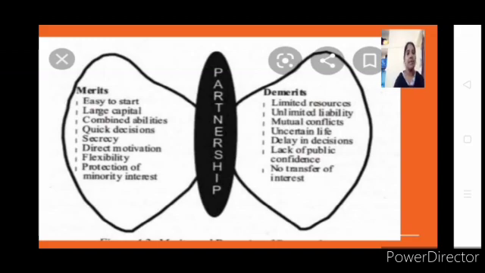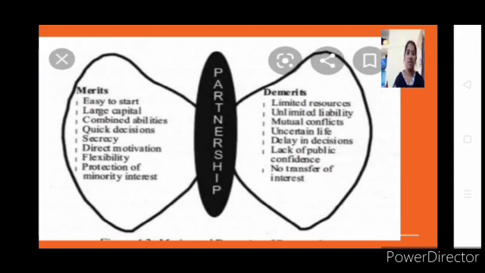And then combined abilities. As we know, different people will have different abilities. Their power increases, because in a partnership, as I told you, one can bind all, that is, anyone can act for all, or all will be acting in the business. As we have studied under mutual agency, one person will sometimes be binding others, and the same person will be bound by his partners in the organization. This we have studied under a heading called mutual agency.